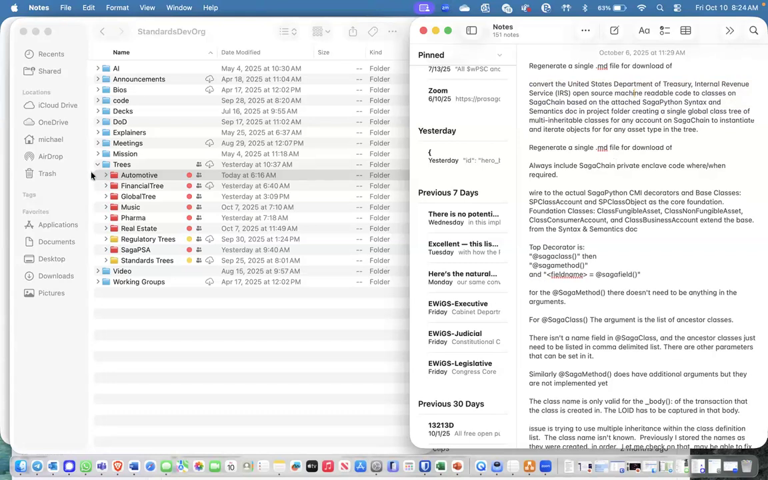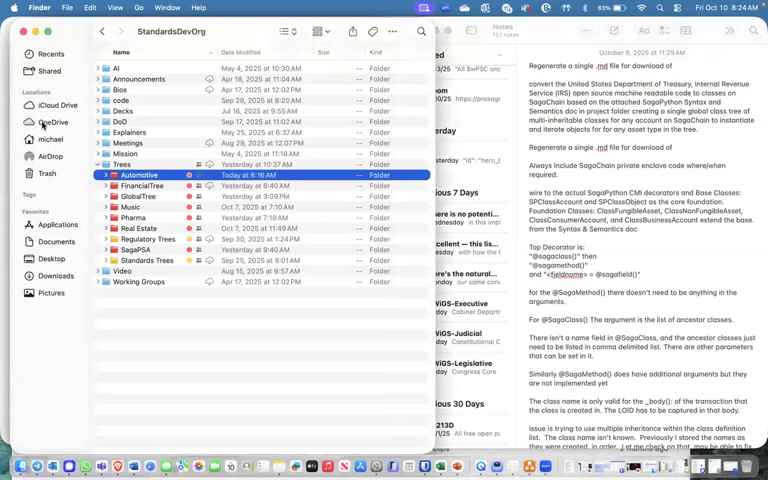So I went in and I first asked it, for each department and agency within the 3 branches of the federal government, and it came up with a list of all of them. And then I asked it to go in under OpenGov, I think it's called the Open Government Initiative, and convert all open source machine readable code to classes on SagaChain.